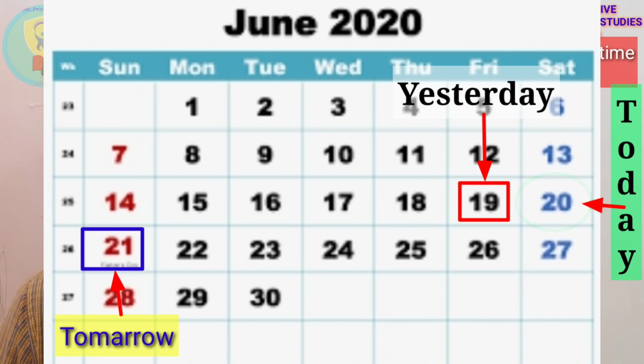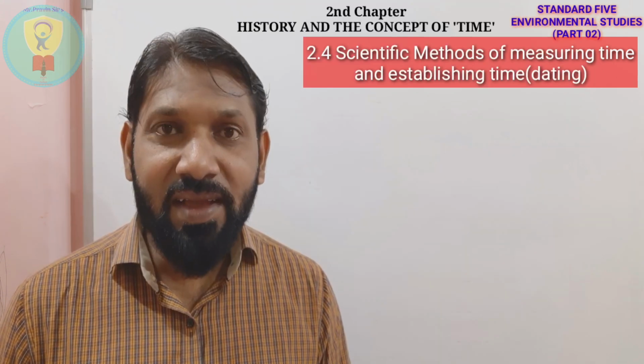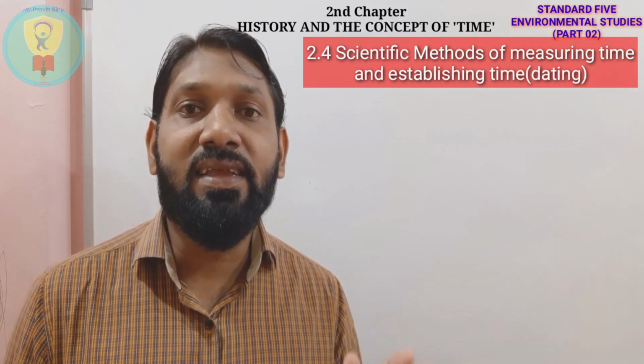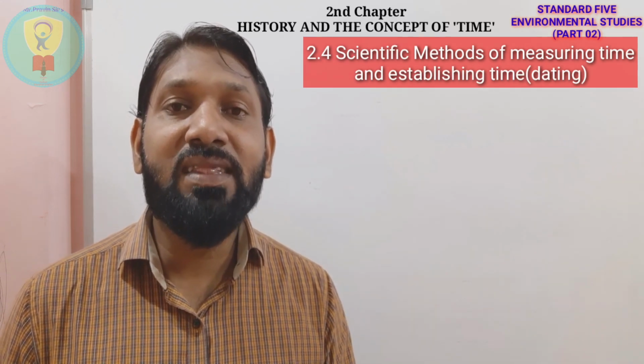With respect to the earlier day and the later day, we can identify today's date. In the same way, we can identify the month and year with respect to the earlier and later month and year.